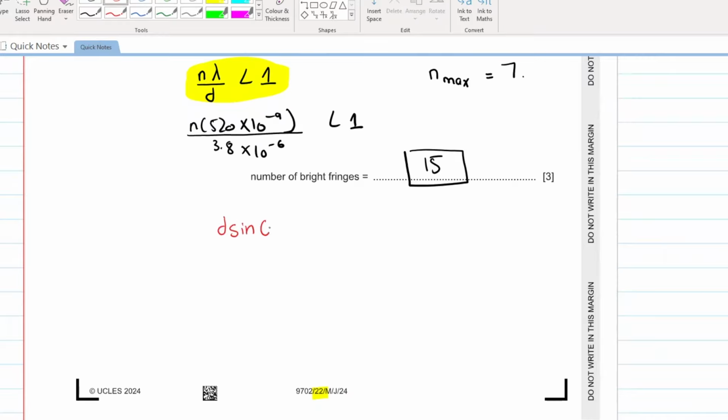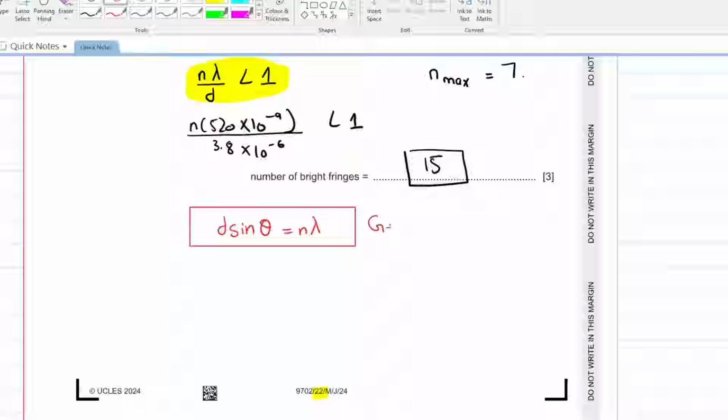डिफ्रैक्शन ग्रेटिंग का फॉर्मूला क्या होता था बेटा? d sinθ = nλ. This is the general formula of diffraction grating.